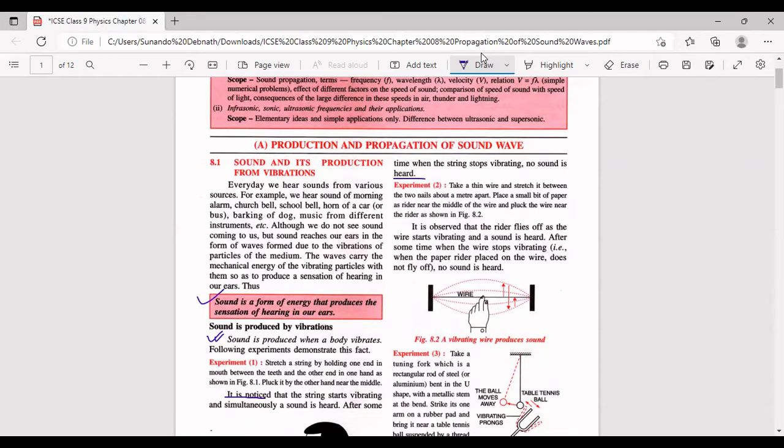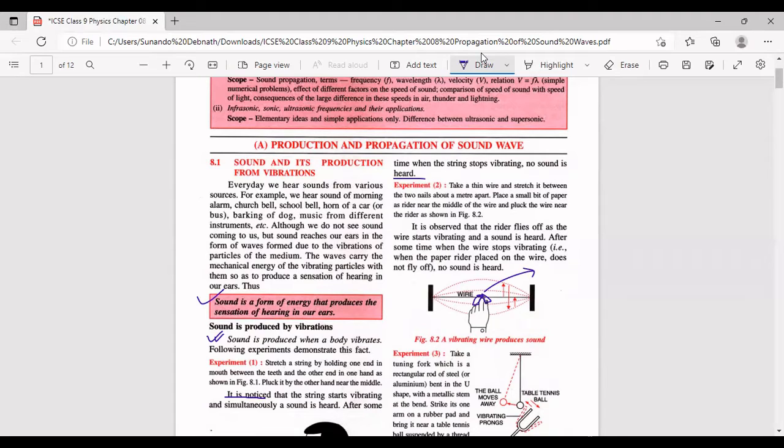What has been done, a paper rider is kept somewhere in the middle of the wire. Paper rider is basically a small bit of paper that is folded and suspended and kept on this wire. All right, now when the wire is not set into vibrations, the paper is at rest. Now what happens when you pluck this wire? The wire starts vibrating and this paper rider flies off. Obviously, if there is vibration, the paper rider flies off. So this flying off of the paper rider proves to us that the wire is vibrating.